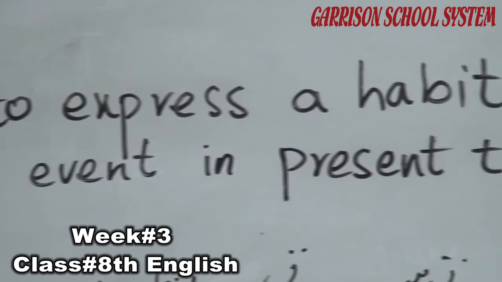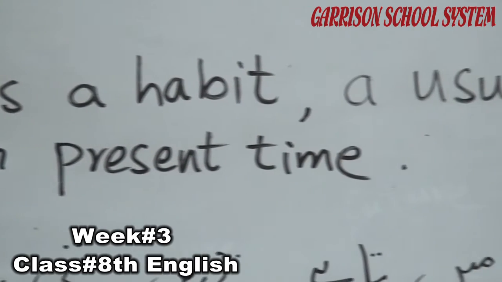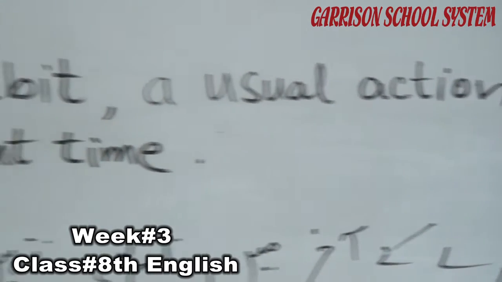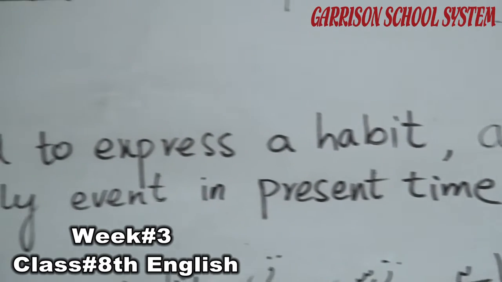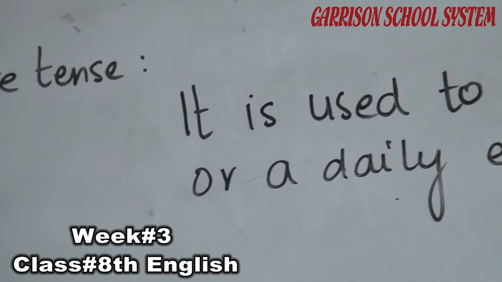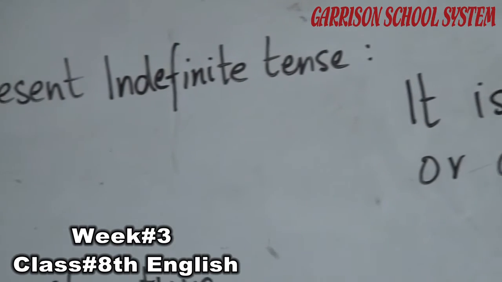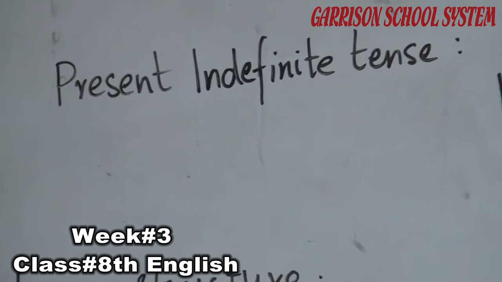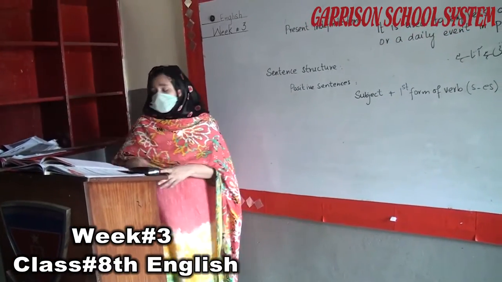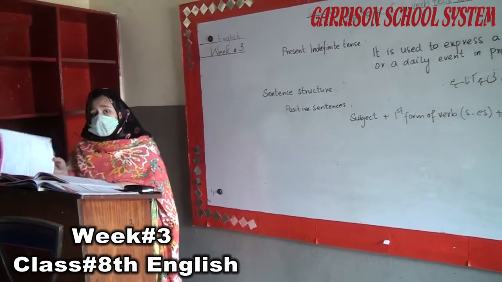For example, we always wash our hands before meals. Ali sometimes lends me his motorbike. The simple present tense is also used to state facts, for example, the sun rises every morning, the polar bear lives in a cold place. We can also use the simple present tense to tell the events of a story that are happening now.